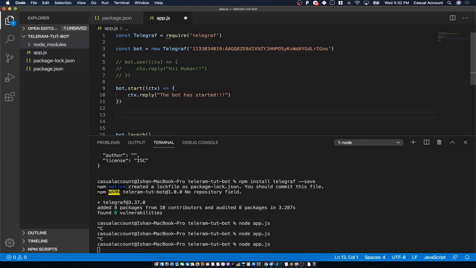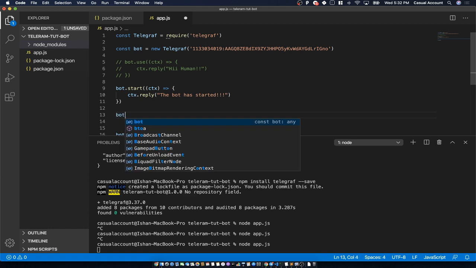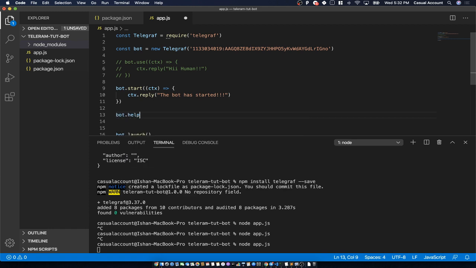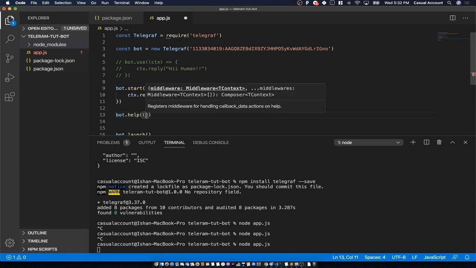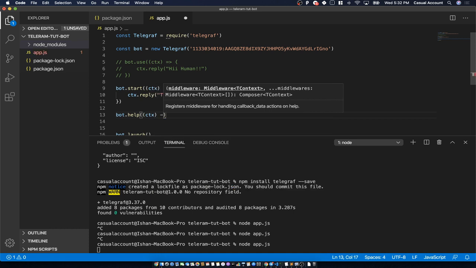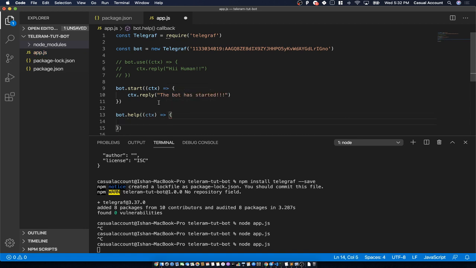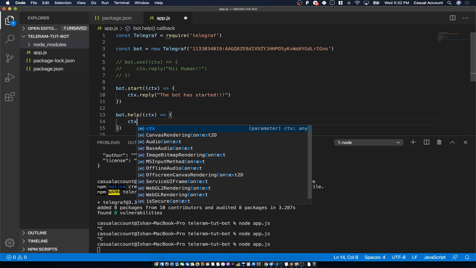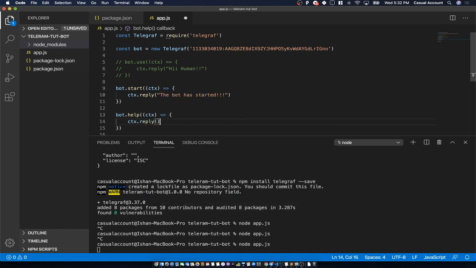Let's go ahead and create a help command also. Bot.help. As simple as that. Same thing, we'll pass in context, then we'll create an arrow function, and now over here again we'll reply ctx.reply with the help message.